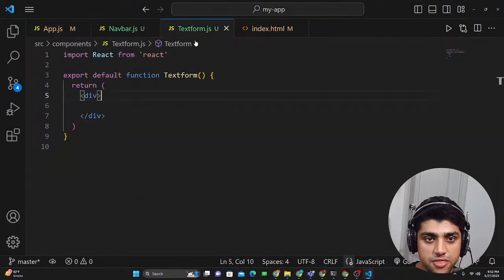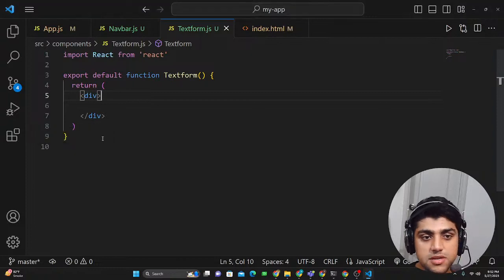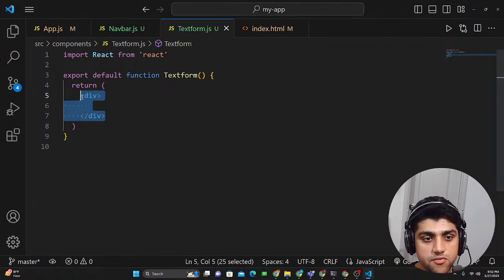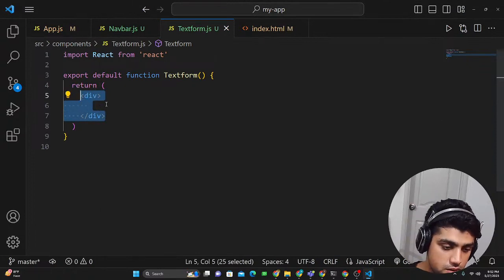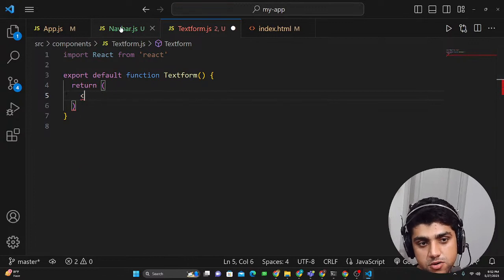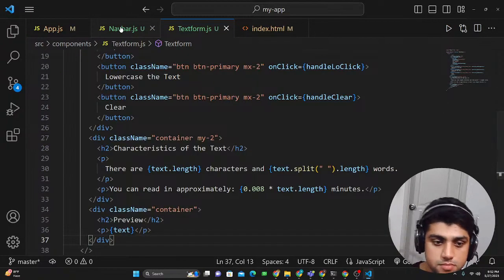And now you could use the other component, which is the text form. I didn't add it right now, but let me add it. So let's go to the text form and just add it in the component. I remember that there are some dependencies that I would need to add in. So I'm just going to remove this div and add in my JSX fragment, and paste in this. And now you could see.